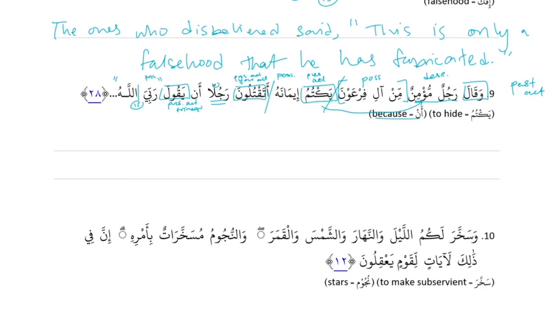So even though it doesn't look like it at first glance, it is a sentence coming after a general word. It's just because TLDRs are flexible in their positioning. Technically we can have it after. Yeah, we could have من آل فرعون after يكتم إيمانه. So since رجل is connected to مؤمن because it's descriptive, and then skipping over the TLDR, we have that sentence acting as another description. So we say that whole thing is our doer. يكتم إيمانه, the whole thing is the doer of قال. Our doer is a descriptive fragment, which we've seen before, but it's just a very long one.